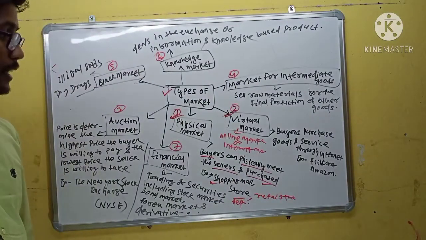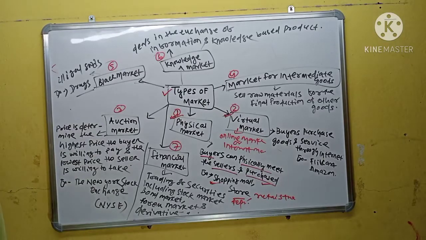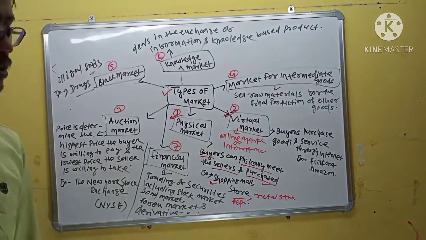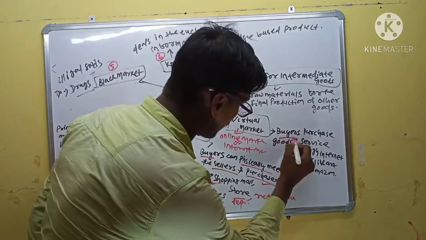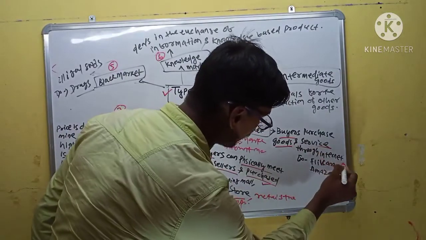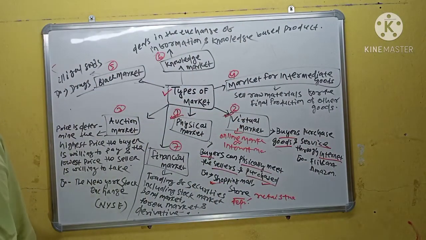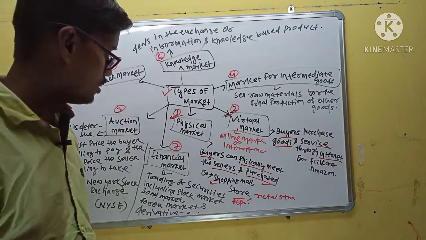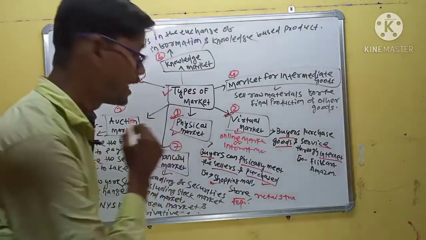Virtual market. In this market, there is no physical involvement between the buyer and the seller. In a virtual market, the buyer purchases goods and services through the internet. In this market, the buyer does not meet the seller as in a physical market.